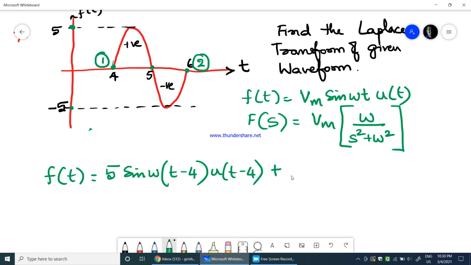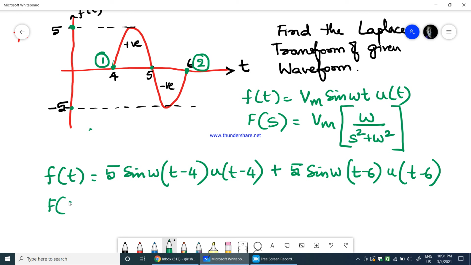plus again this half wave, which will again have pi as the amplitude Vm, pi into sine of omega of t minus 6, because at this particular point you see the delay is 6, into u of t minus 6. Okay, so this is the equation for f of t that we have.